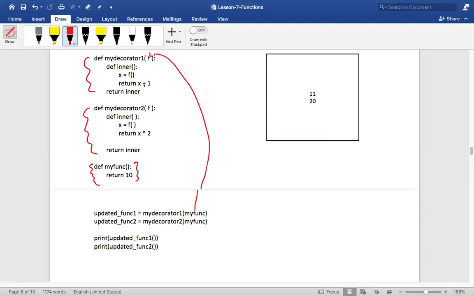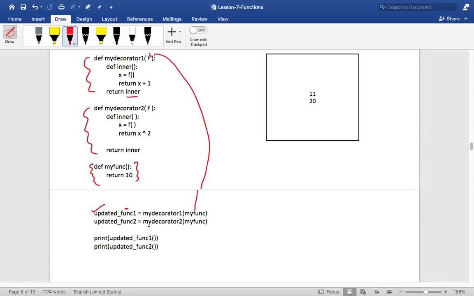And then what will it return? 11, that is 10 plus 1. The helper function has to return the decorated value, isn't it? But it will not do it until someone calls it. So what will decorator one do? It will return this helper function's reference, that is this inner function's reference. That will come and sit in updated function. Am I right? So this is the first helper.